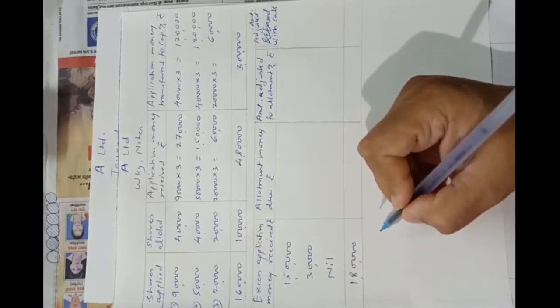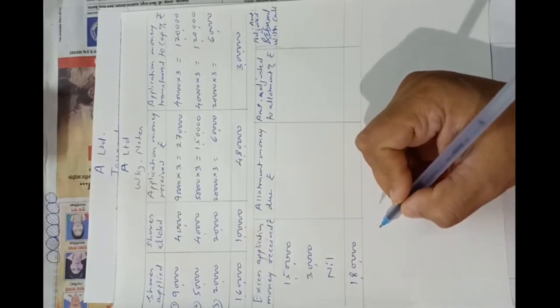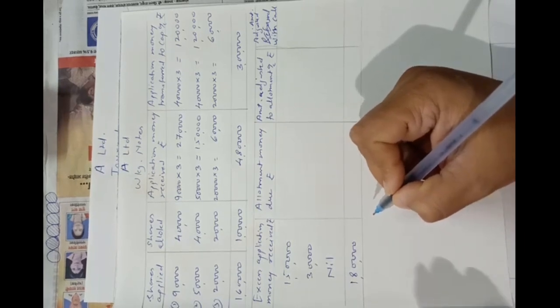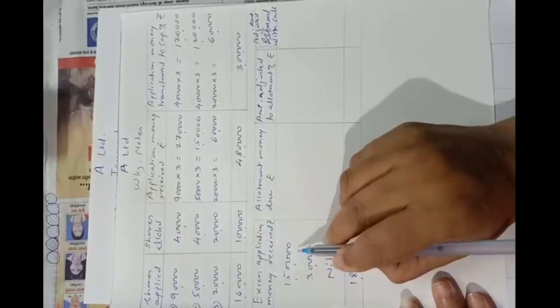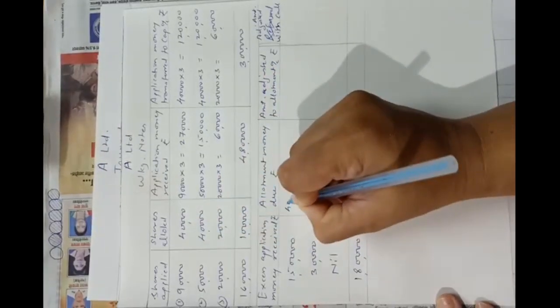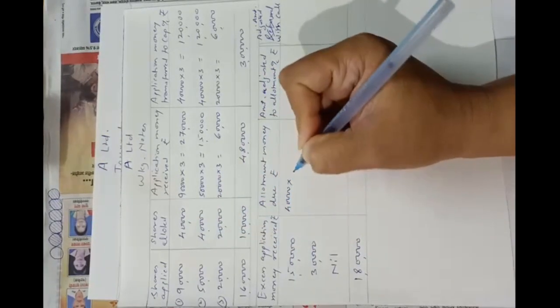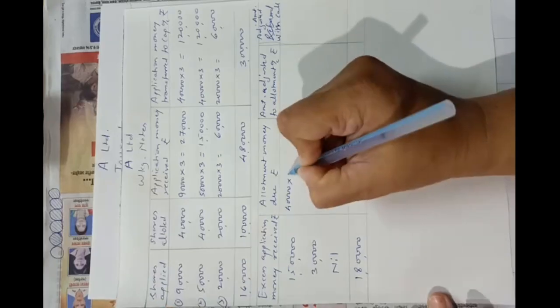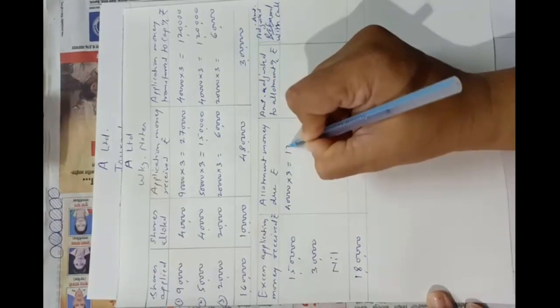And now they told us that this application money will be adjusted first with allotment and then with call. See this, excess application money received is 1,50,000, and now allotment money due will be on 40,000 shares. Allotment installment is of rupees 3 per share, so into 3, that will be 1,20,000.